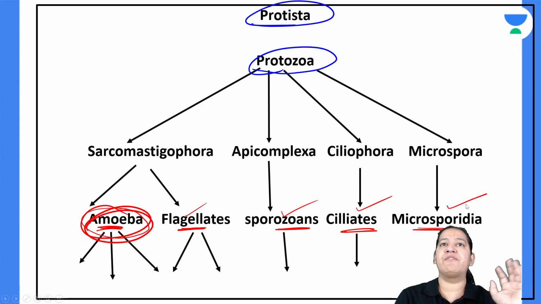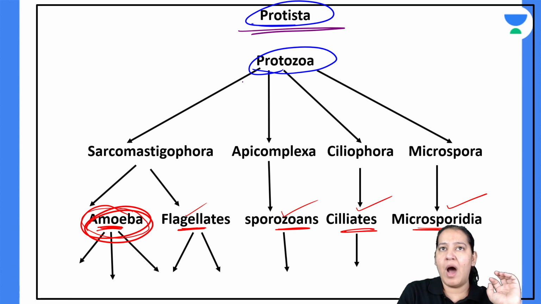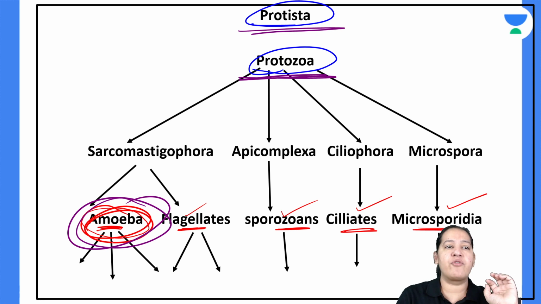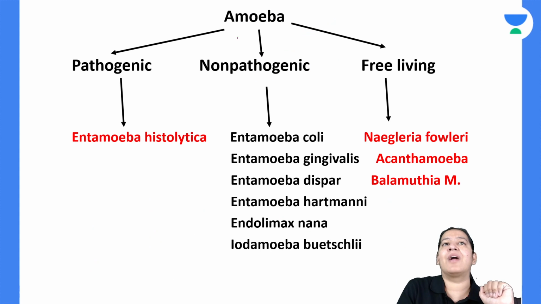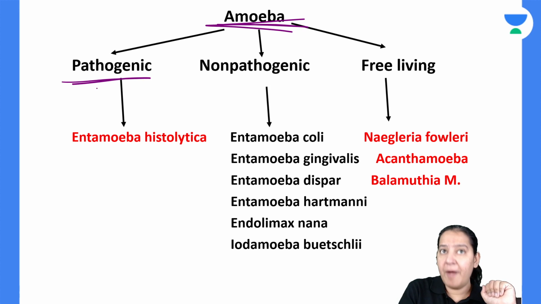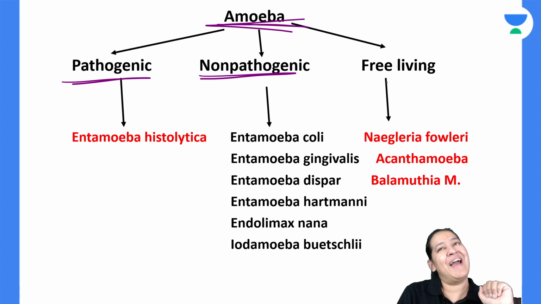So let me start with protozoa, protista. Let me start with amoeba first. I have drawn 3 arrows from the amoeba. Can you see the 3 arrows of the amoeba? So: pathogenic amoeba, non-pathogenic amoeba, and free living amoeba.